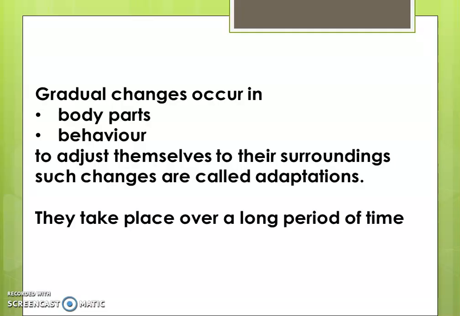Now adaptation is gradual changes in the body parts and behavior. Why? To adjust themselves to their surroundings, and such changes are called adaptations. And as I told you, they take place over a long period of time. The changes in the features or structure will not happen in 1 or 2 days. It will take a long period of time to undergo these changes.